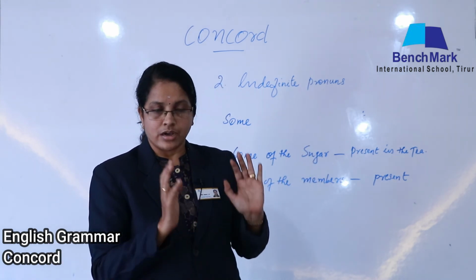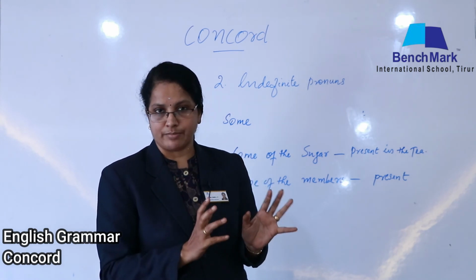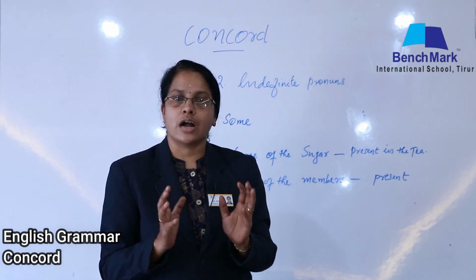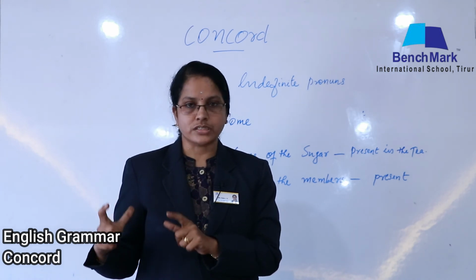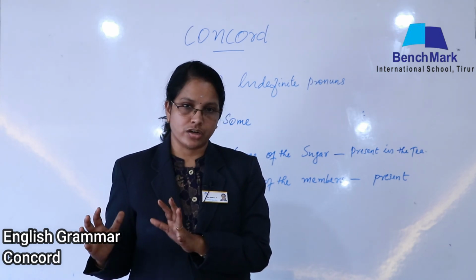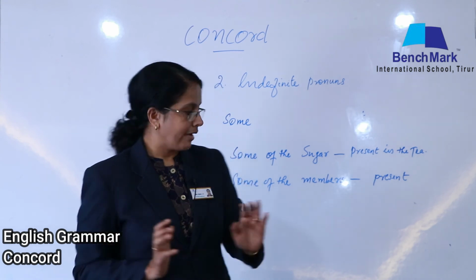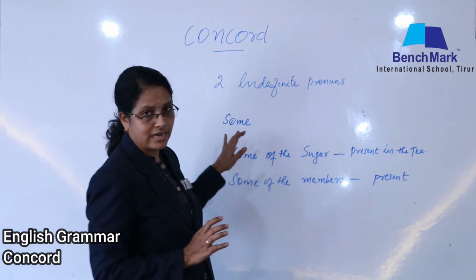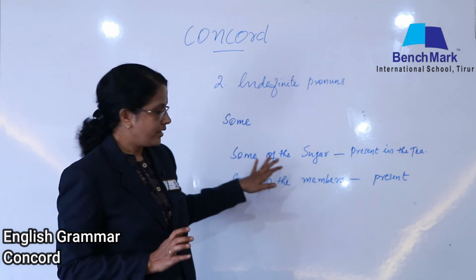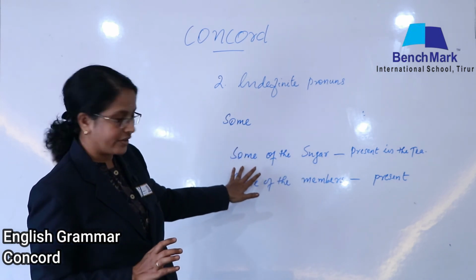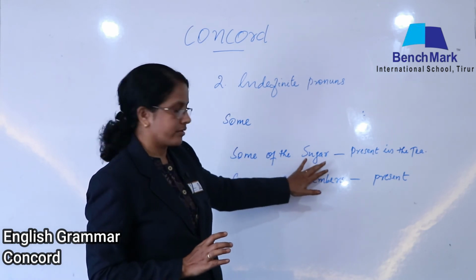Certain nouns are not possible to count in number. That's called uncountable nouns. Certain nouns are possible to count. That's called countable nouns. So accordingly, with whichever it comes, it will be considered. You see here the first example I have given: some of the sugar.